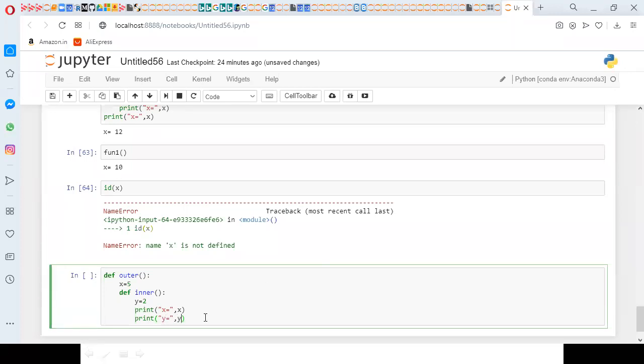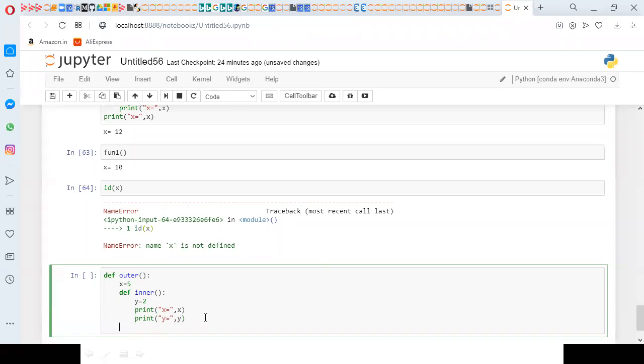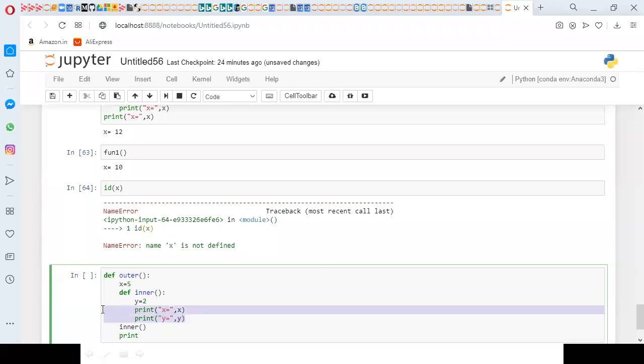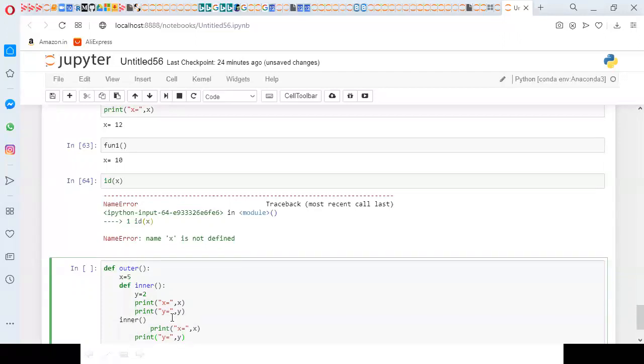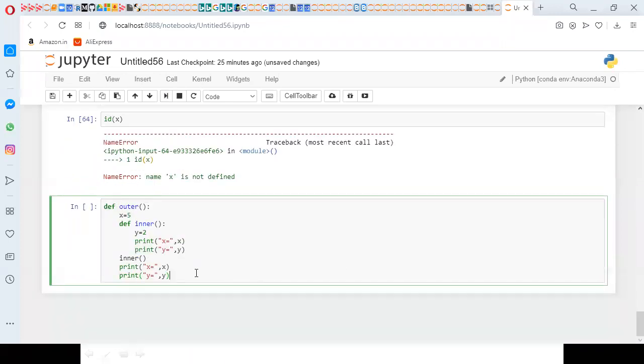Then if I come out, I am calling inner, and here print the same statements. So this is the function which I defined, and next I am calling the outer function.